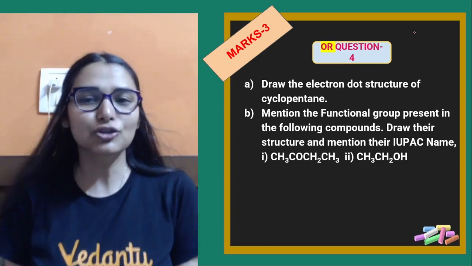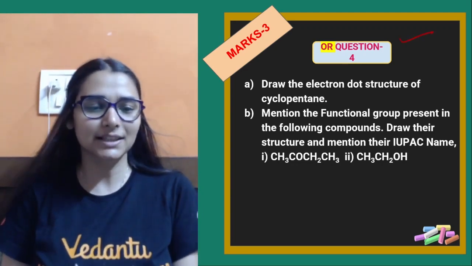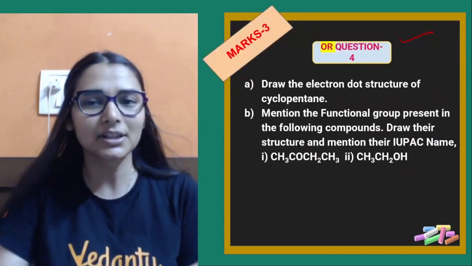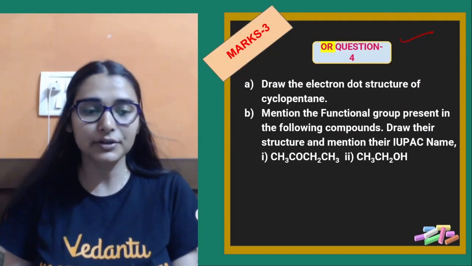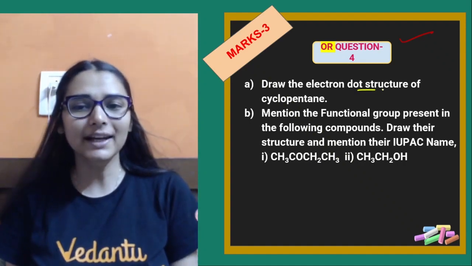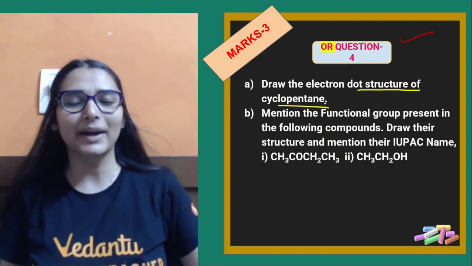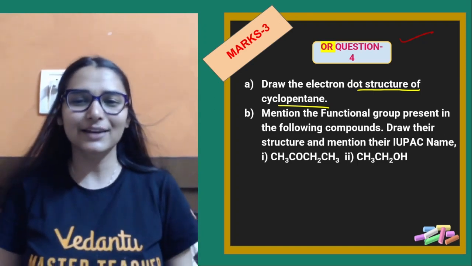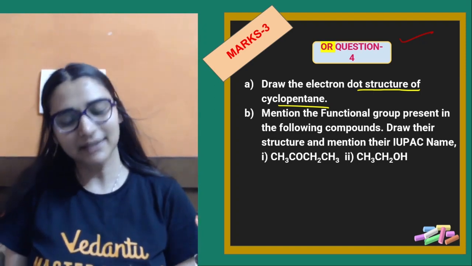Don't worry, this is a choice question for instead of this one that you've attempted. Exam में choice भी आ जाती है internal. So we have a choice based question also. Draw electron dot structure of cyclopentane. Can you guys draw this? Easy है. So electron dot structure किसी के लिए भी आ सकता है exam में.